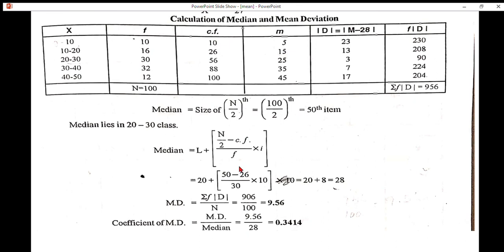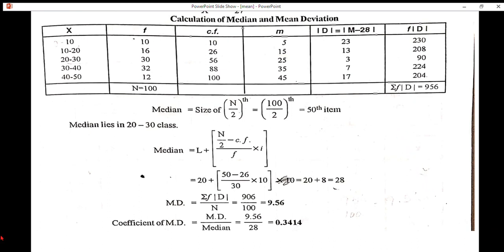If we substitute the values in the formula, it will be like this. If we simplify this, we get 28. That is 50 minus 26, we get 24. 24 into 10, we get 240, divided by 30, we get 8. So 20 plus 8, 28. This is the median. Modulus d is equal to m minus 28. 28 is nothing but the median.